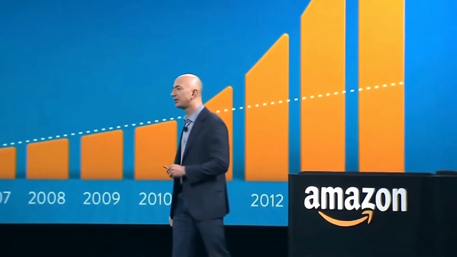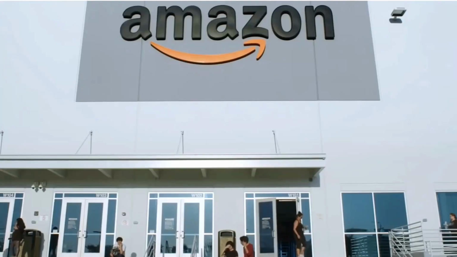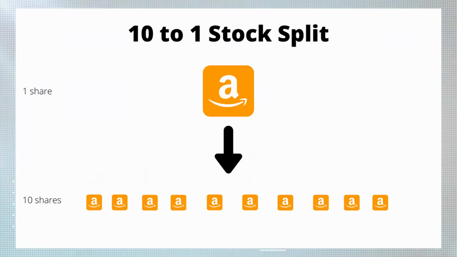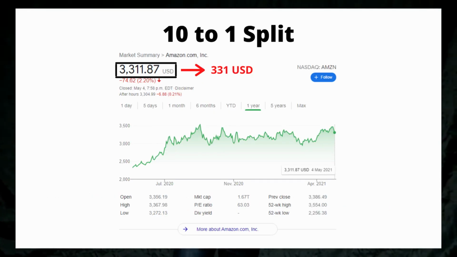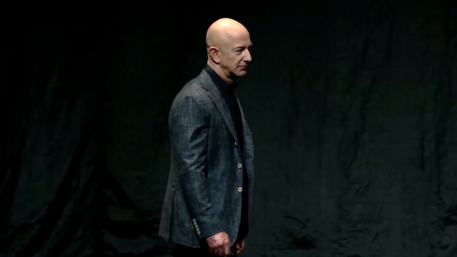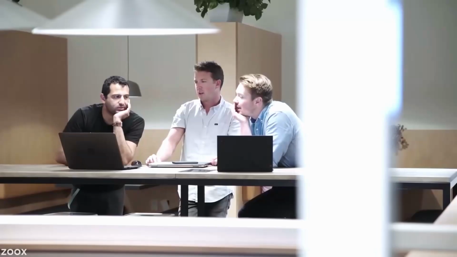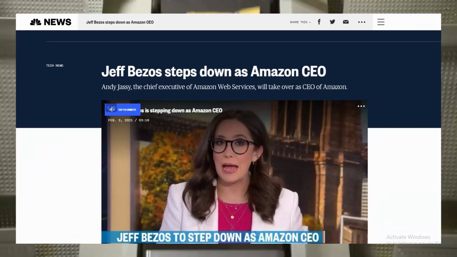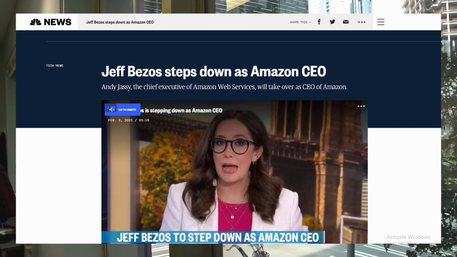Now that we know how stock splits work, recently there have been rumors about a stock split for one of the biggest companies in the world, Amazon. A potential 10-to-1 split would see Amazon shares go from its current share price in the mid-$3,000s to just above $300. Amazon hasn't had a stock split in over 20 years, and investors believe it is due for one, as the company enters a new era with Jeff Bezos stepping down from the CEO position in late 2021.